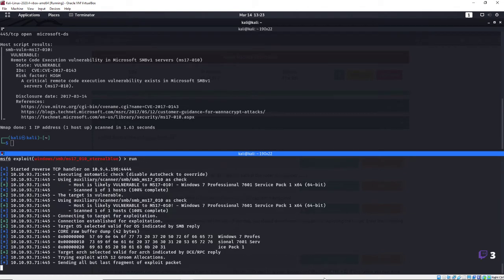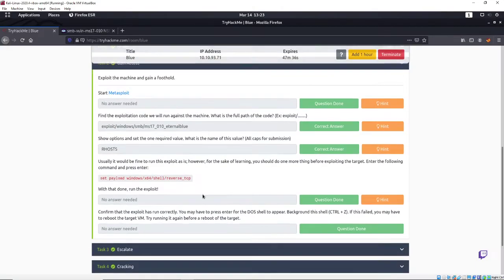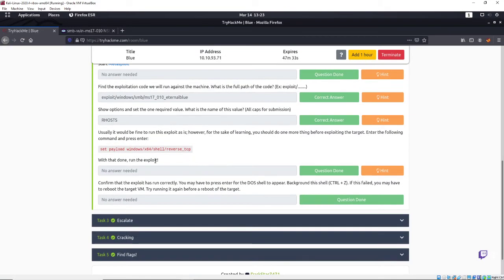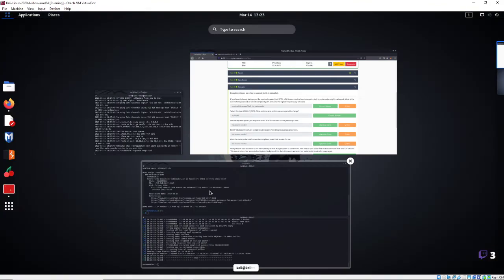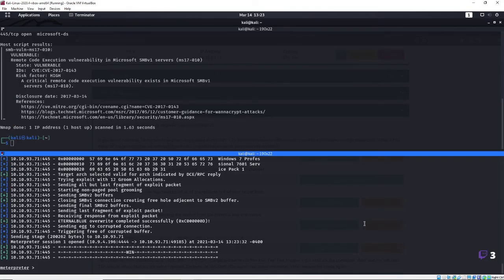Now we're going to get a Meterpreter shell. We are not going to get a regular shell. If you use the other ones, you're going to get a C drive regular shell straight into Windows. And then from there, you can background it with Control Z. And you can make a Meterpreter shell, which is actually part of this whole walkthrough and everything else. All right, so that's the payload that's set currently. It wants us to escalate our privileges, and that's how you would create a Meterpreter shell. Is by doing post multi manage shell to meterpreter, and then from there you would do your sessions, set it to that session number, and that's how you do that. Other than that, if you just run the attack straight away, you're already going to get a Meterpreter shell.